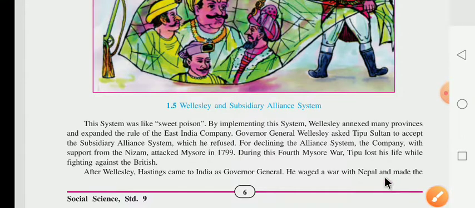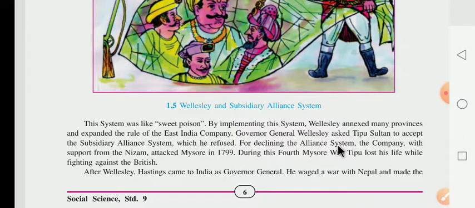Now what happened there? Due to this subsidiary alliance policy, Wellesley annexed. Annex means to capture many provinces and expand the rule of the East India Company into India. Governor General Wellesley asked Tipu Sultan to accept the subsidiary alliance system, which he refused. Tipu Sultan did not accept the subsidiary alliance system and he refused.